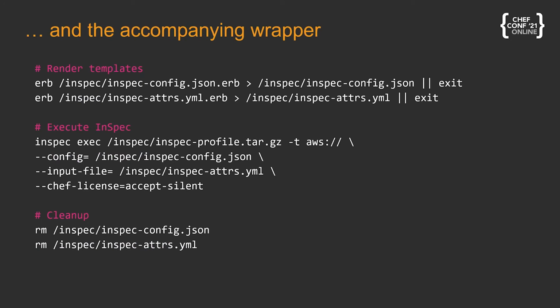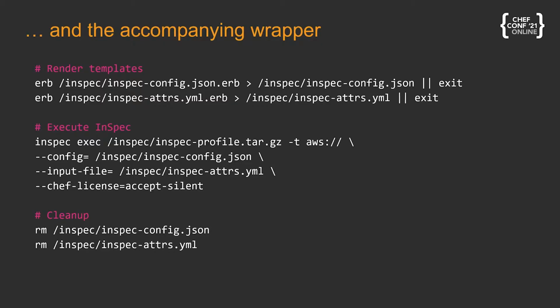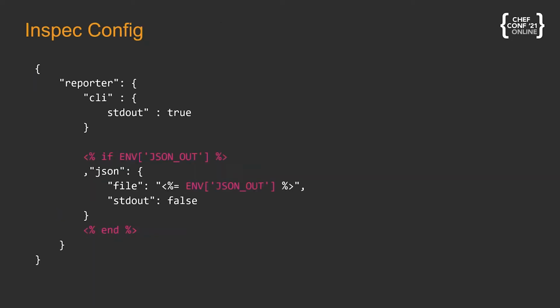So yeah, this is the wrapper that I just mentioned. This is what's called at the very start of our Docker run command. What this does first is it renders some templates, which we're going to show you in the next few slides. It uses ERB, which is a templating language, but we'll show you how that works. Secondly, once we have rendered out these files, we execute inspect by attaching them as arguments. And then finally, we just clean up those files that we've just created.